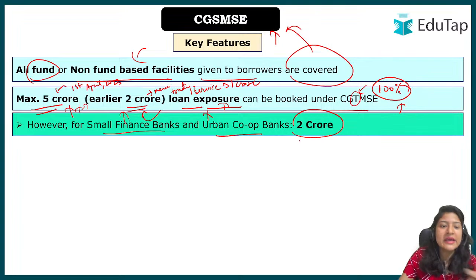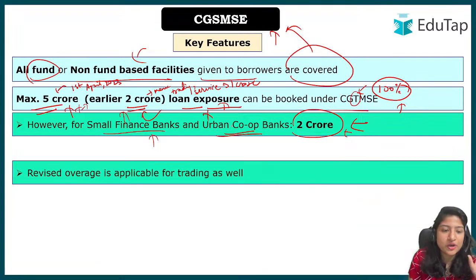What does it mean? If I am a borrower and I want to take a loan from a small finance bank even after 1st April 2023, the government will back up only up to 2 crore. I can get more, but the government will back up 2 crore only. Even for an urban cooperative bank, it is up to 2 crore. But if I am going to SBI or PNB, in those cases I can get up to a maximum of 5 crore. I hope you have understood the first difference.